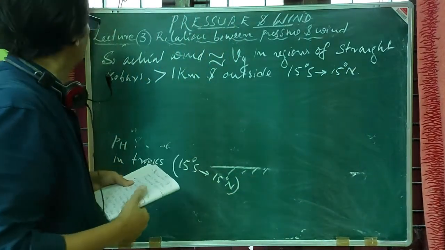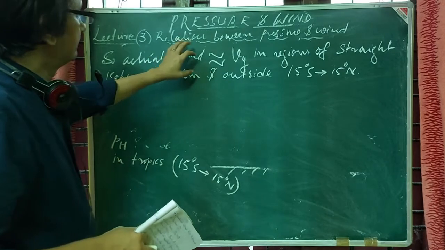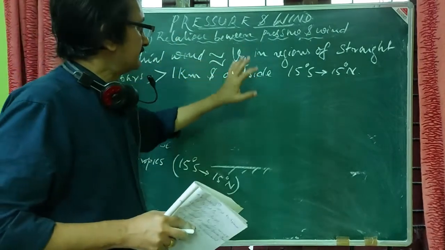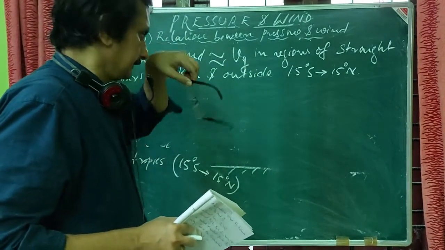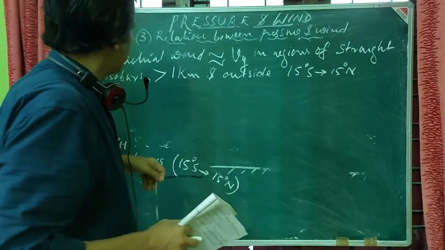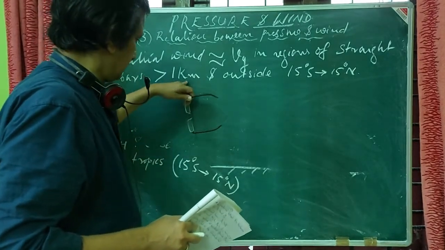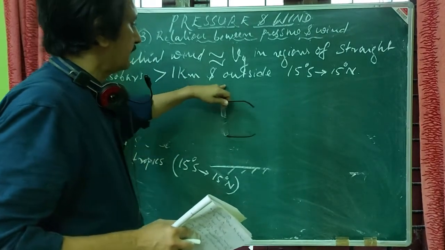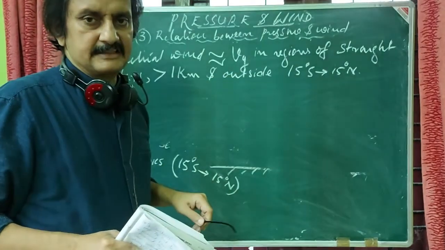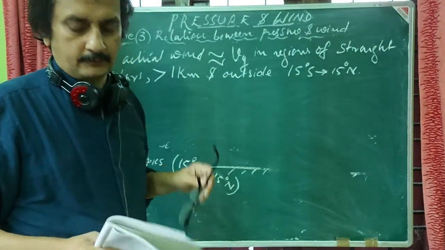Okay, so the actual wind we can take as geostrophic approximation in the regions of straight isobars greater than 1 kilometer and outside 15 degrees south to 15 degrees north.